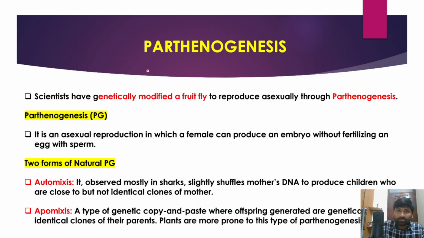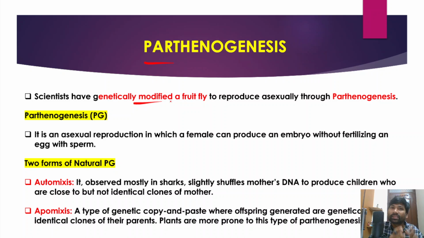Next, parthenogenesis. So we'll try to understand what exactly is parthenogenesis. Recently, scientists have genetically modified a fruit fly.